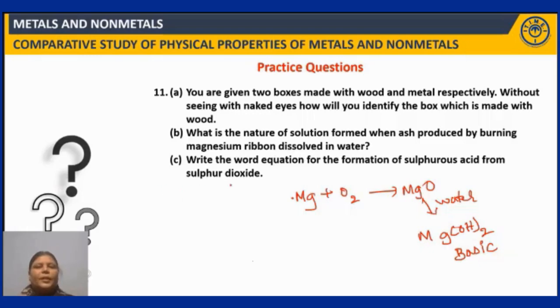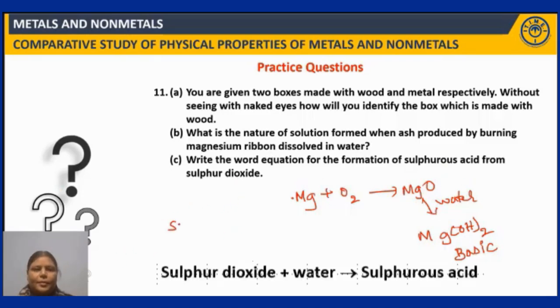Now, write the word equation for the formation of sulfurous acid from sulfur dioxide. Sulfur dioxide plus H2O gives rise to sulfurous acid, the formula of which is H2SO3. So this is a balanced equation. So this is the answer for the third option. Now next question.